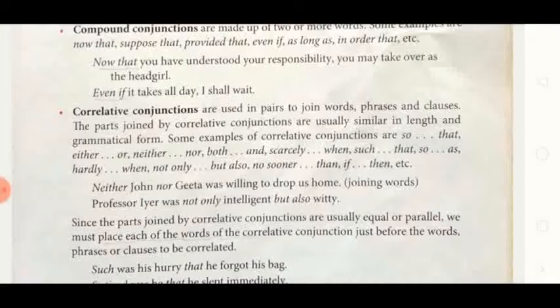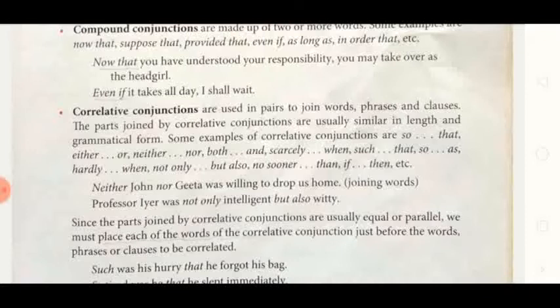Some examples are so that, either or, neither nor, both and, scarcely when, such that, so as, hardly when, not only but also, no sooner than, if then. These are some examples of correlative conjunctions. The dots in between mean some words are there between these two conjunctions.